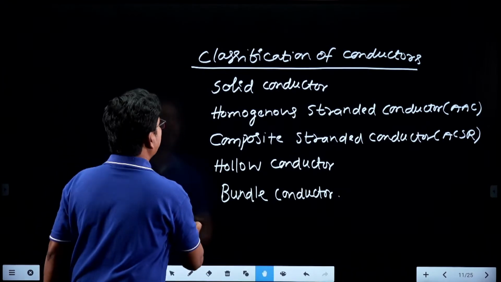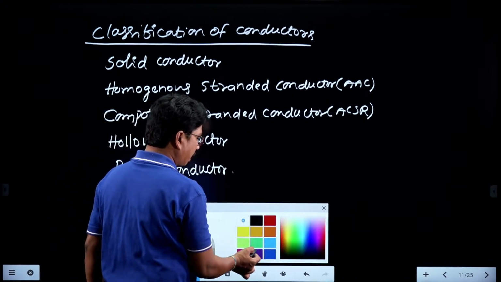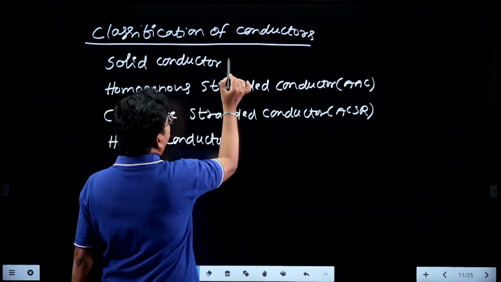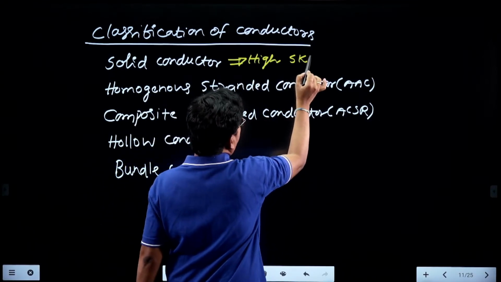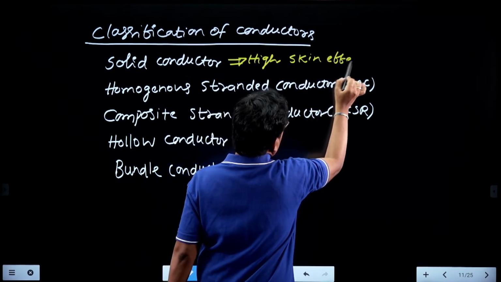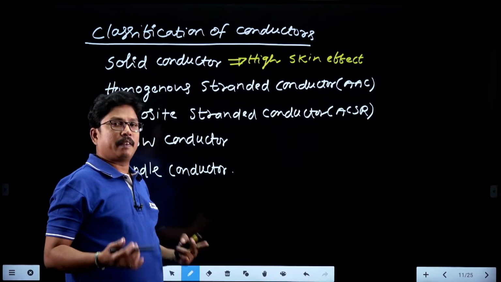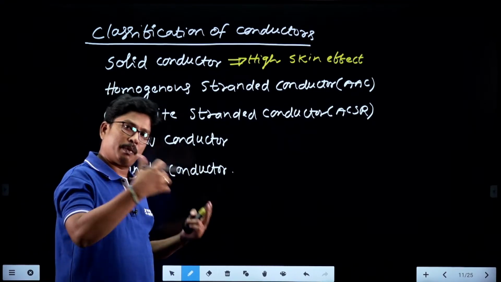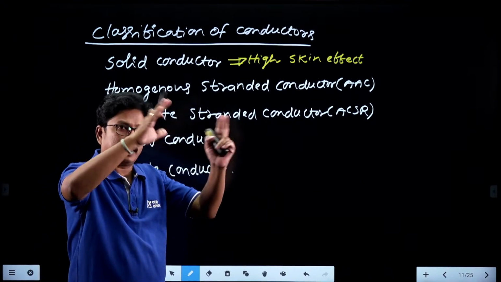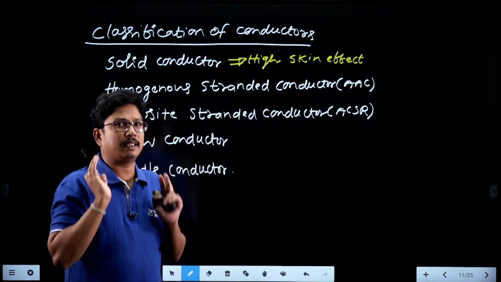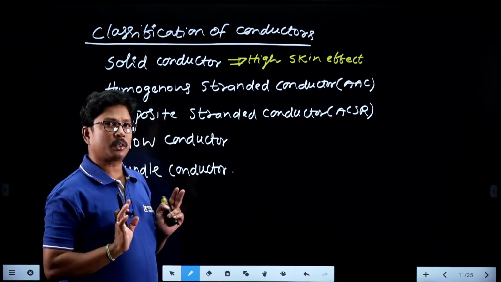First of all, the initial conductor is the solid conductor, as this conductor has high skin effect. Whenever you give an alternating supply to a solid conductor, the phenomenon where the electric current concentrates more on the surface and very little at the center is called skin effect, and it is more dominant in the solid conductor.